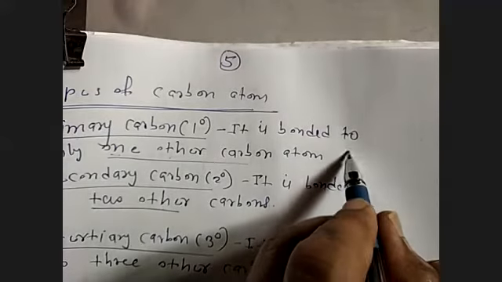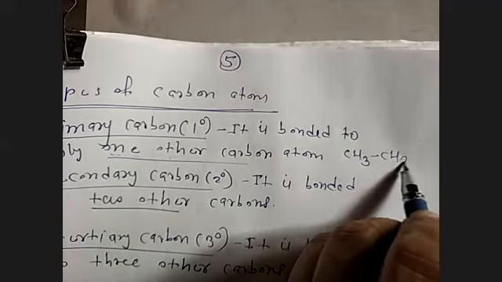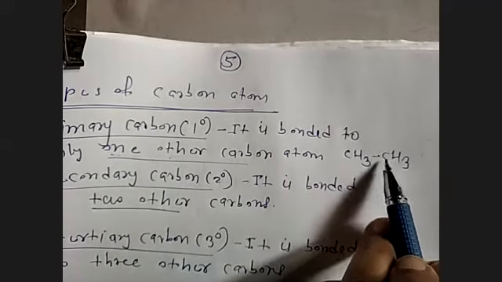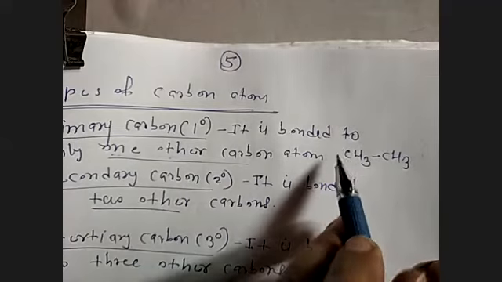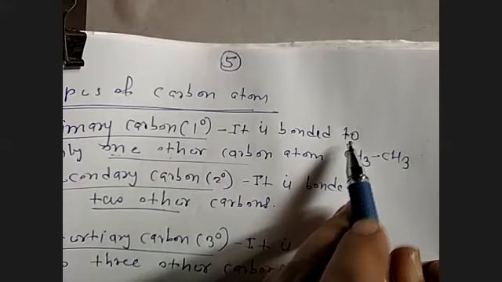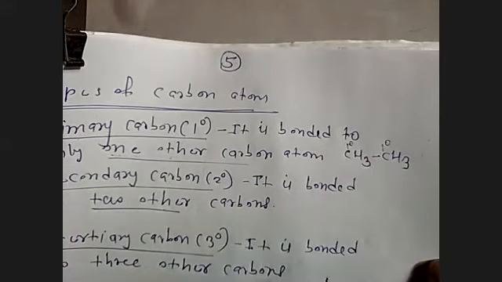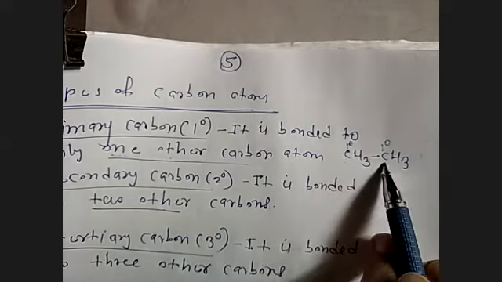See here, I can take the example of CH3, CH3. The first carbon atom is bonded to only one carbon atom. The second carbon atom is also bonded to only one carbon atom. So here the first carbon atom is primary, and this carbon atom is also primary. Why primary here? Because the first carbon atom is attached to only one more carbon atom.